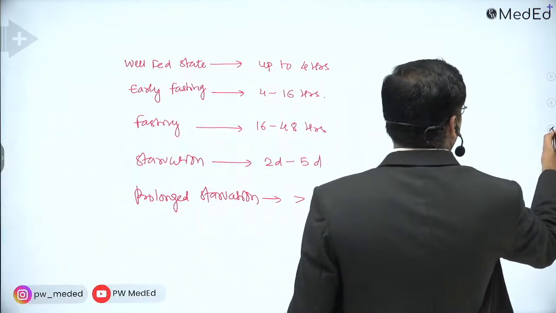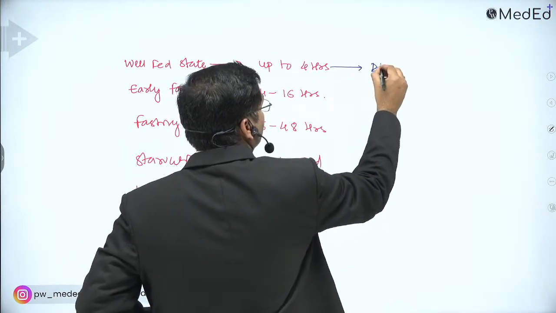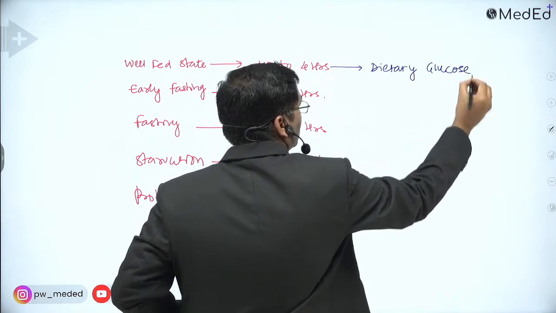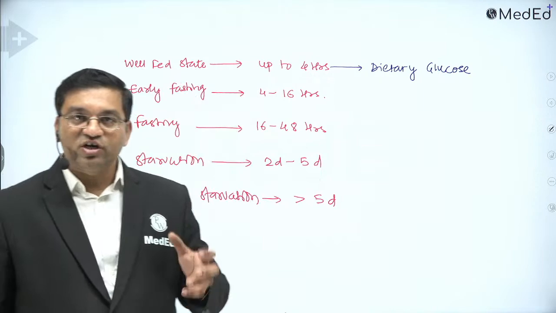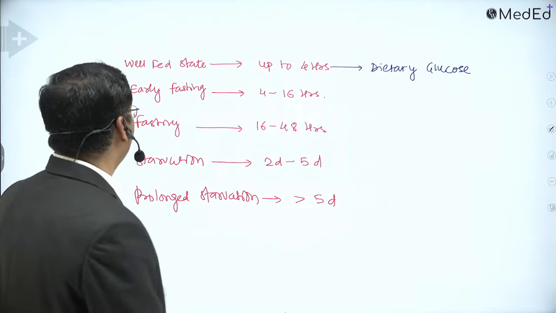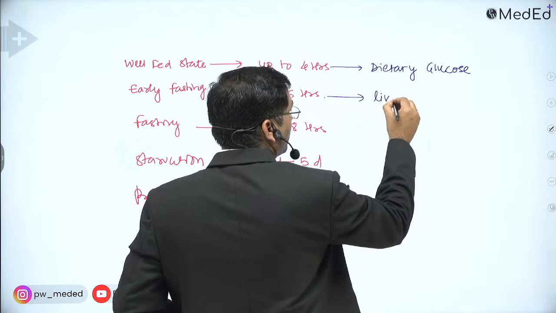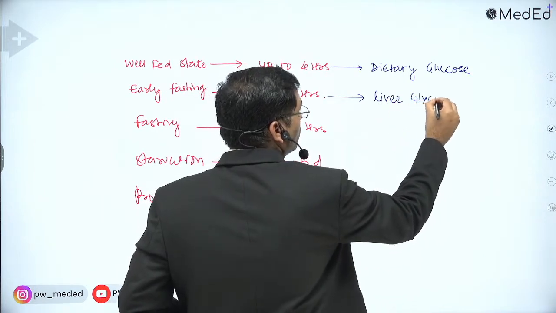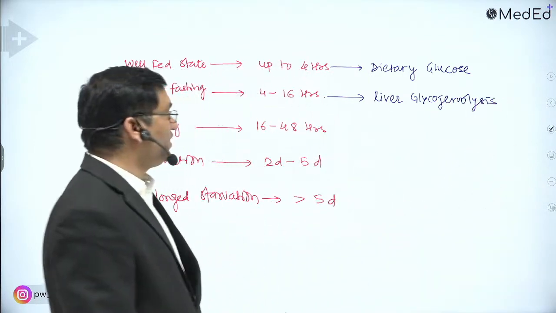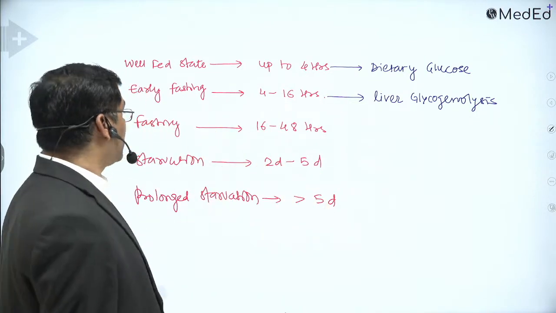So for this period of time in the well-fed state, it is mainly the dietary glucose, and the body will synthesize glycogen and lipid. In the early fasting state, glucose is provided by the liver glycogenolysis, the breakdown of glycogen. In between meals, the glucose level is maintained by liver glycogenolysis.